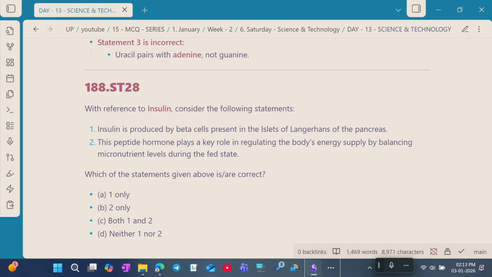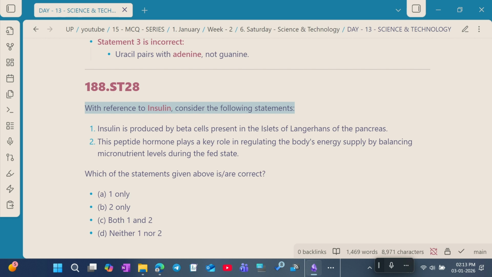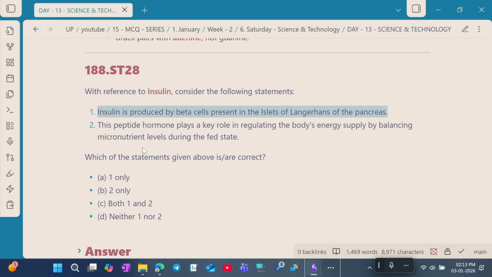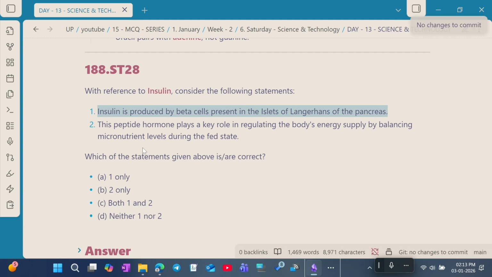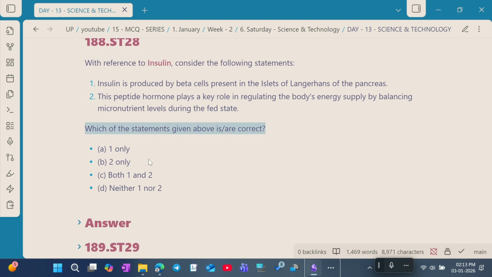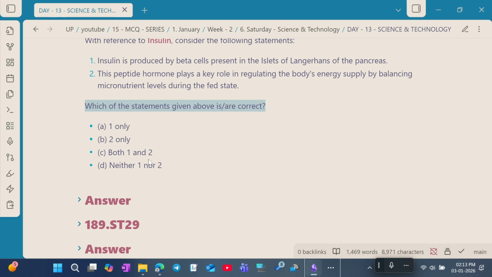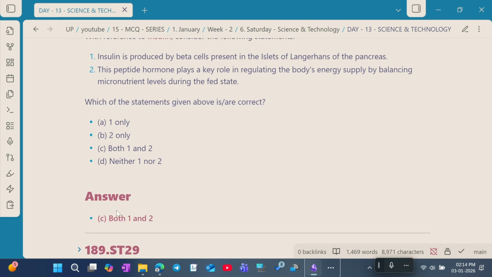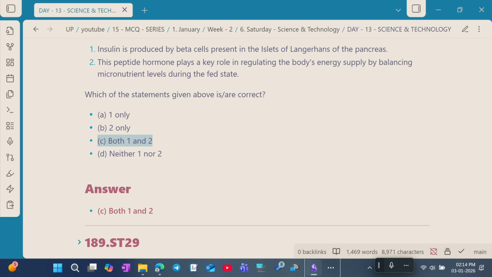Question number 28. With reference to insulin, consider the following statements. Statement 1. Insulin is produced by the beta cells present in the islets of Langerhans of the pancreas. Statement 2. This peptide hormone plays a key role in regulating the body's energy supply by balancing the micronutrients level during the fed state. Which of the statements above are correct? So the correct answer is C. Both 1 and 2 statements are correct.